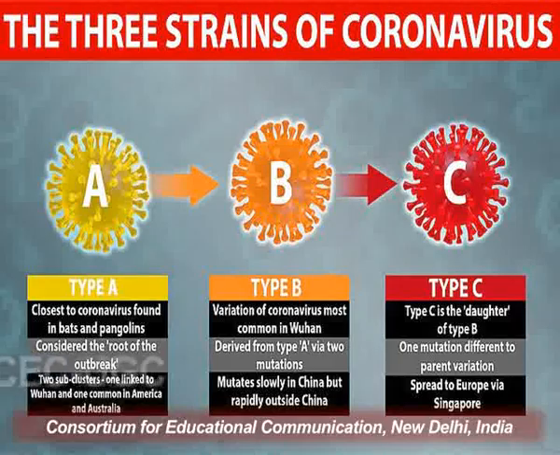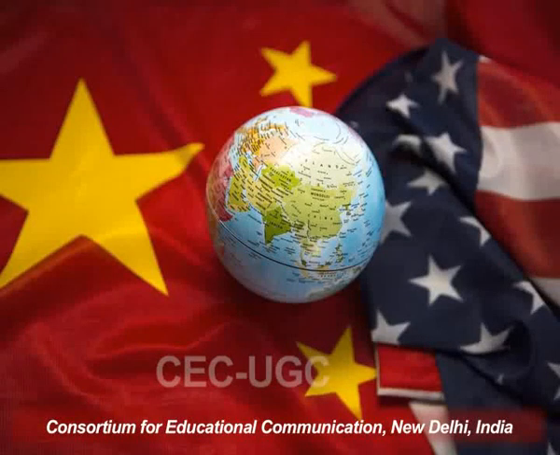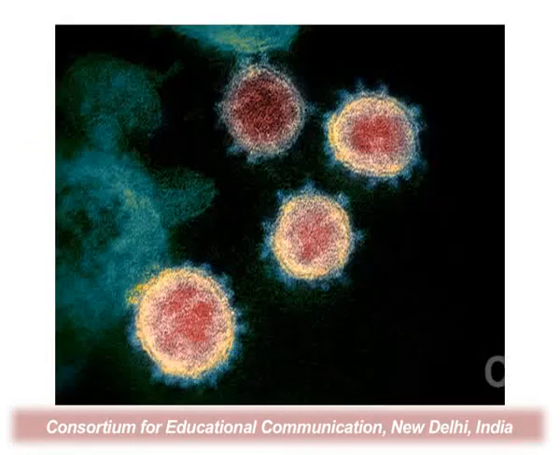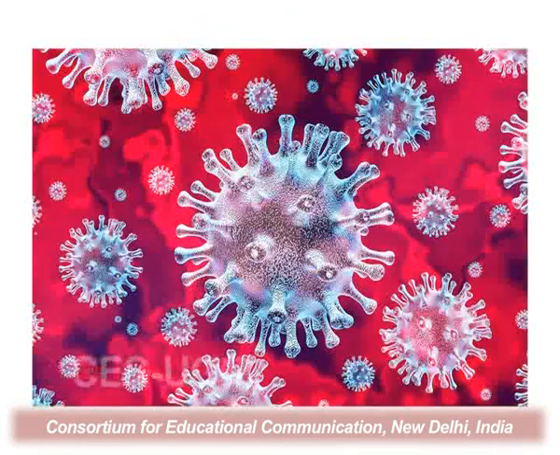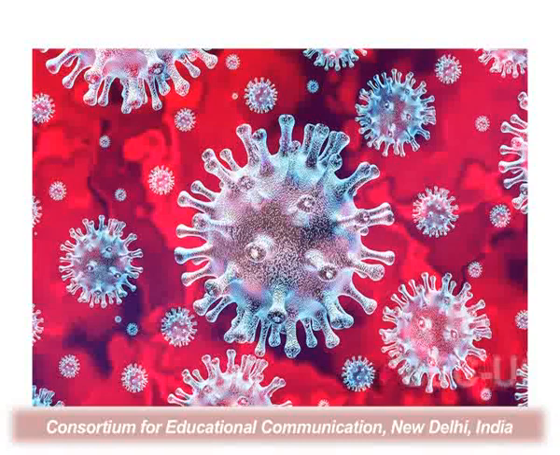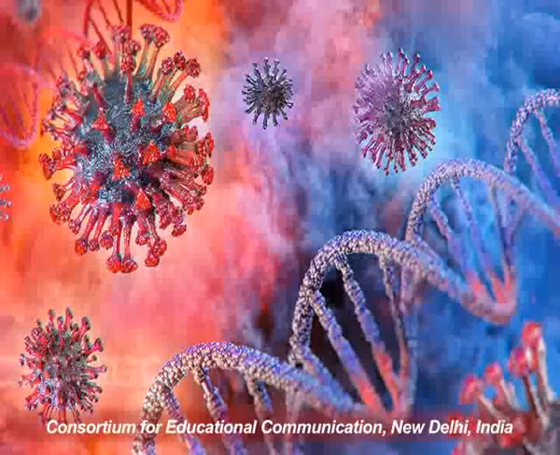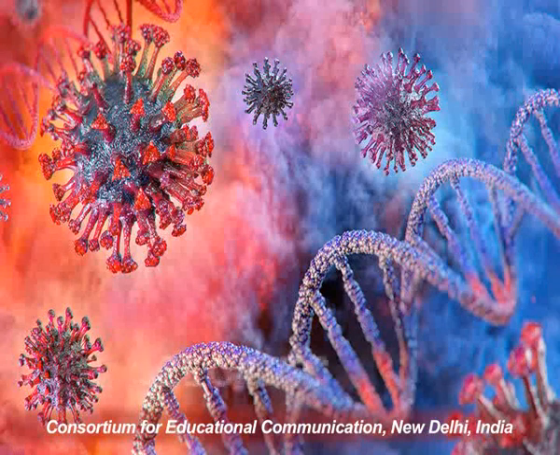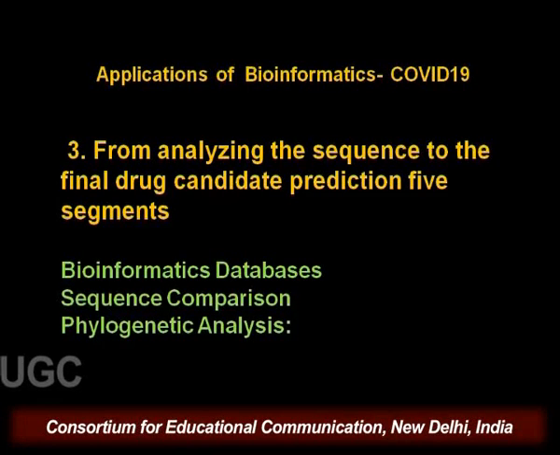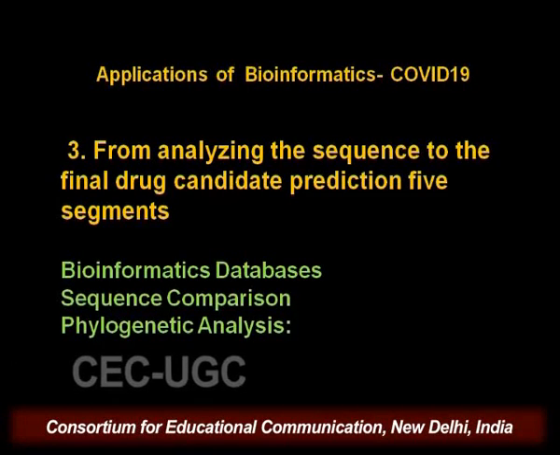Type A was the ancestral strain that moved from China to Europe, and the other strain B originated from A and then moved to America. Type C again originated from A and, by changing its genome, is currently prevalent in Asia. All this fascinating information was obtained with the help of bioinformatic analysis using these phylogenetic analysis tools.